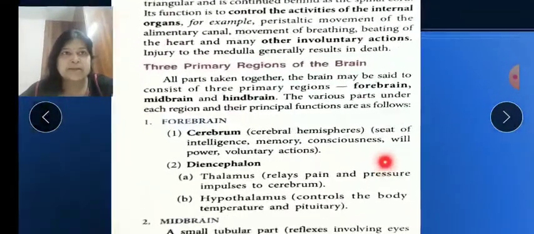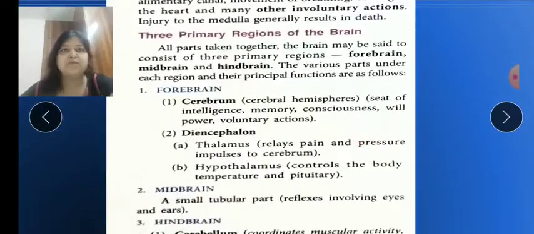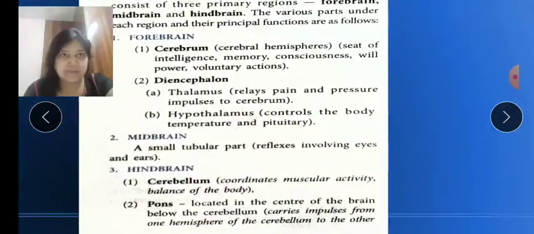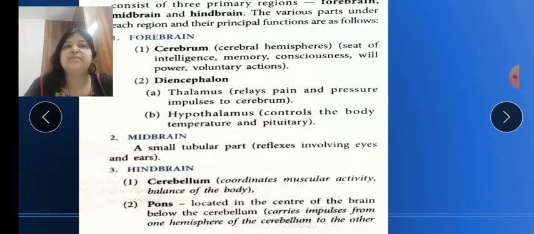There are three primary regions of the brain also given. The brain is divided into three parts: forebrain, the front side; midbrain, the middle one; and hindbrain, the back side. Each part has its own function. The cerebrum and the diencephalon are both present in the forebrain. The cerebrum is the seat of intelligence, memory, conscious emotions, willpower, and many things, and voluntary action. The diencephalon is further divided into thalamus and hypothalamus.